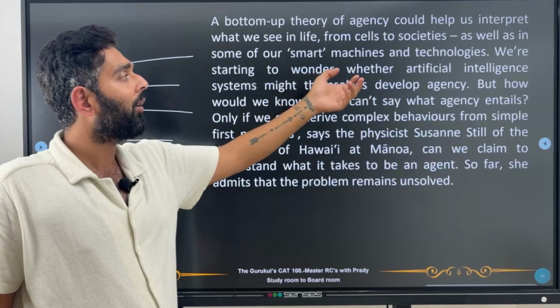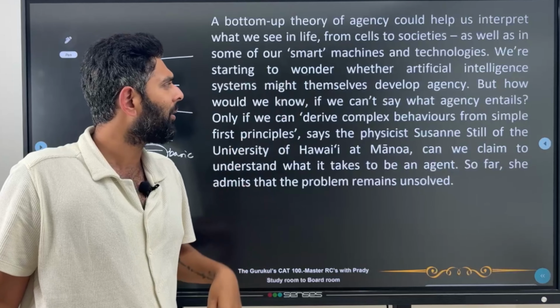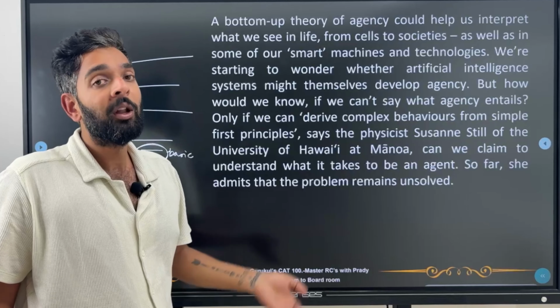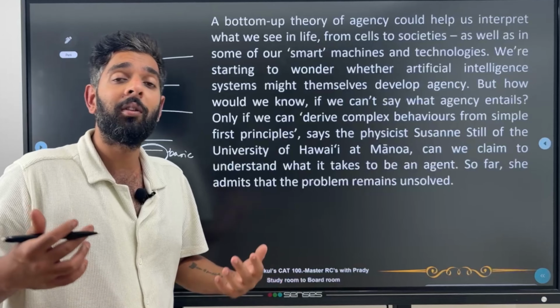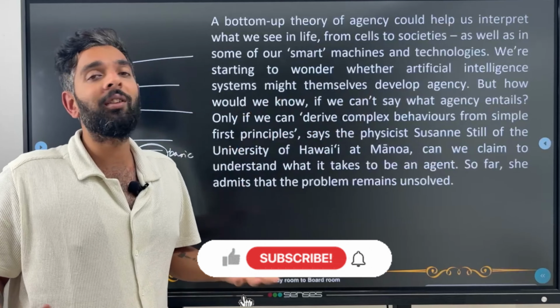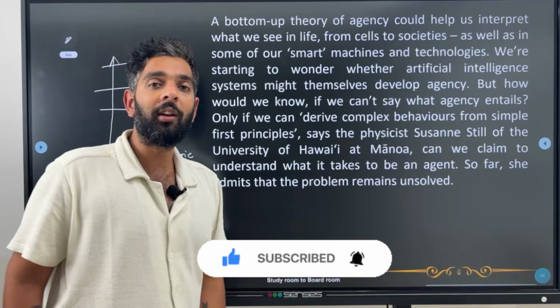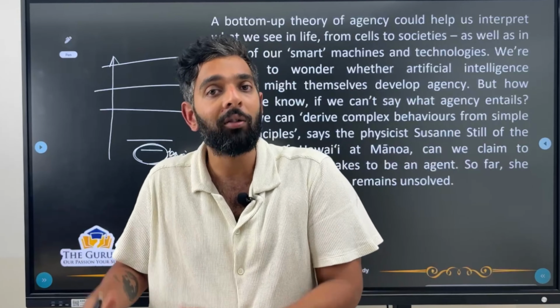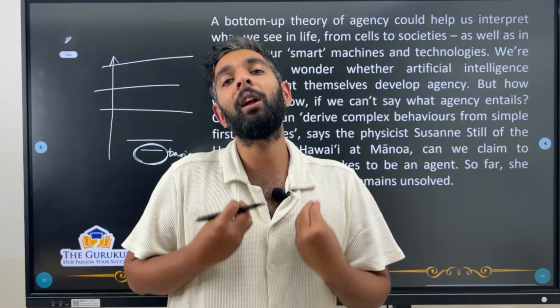We're starting to wonder whether artificial intelligence systems might develop agency. So again, the author hints that maybe AI could also have its own agency. That means it could have its own purpose. But how would we know if we can't say what agency entails? The big question is, how can we even talk about agency of artificial intelligence or systems or societies if we ourselves cannot define what agency really is?